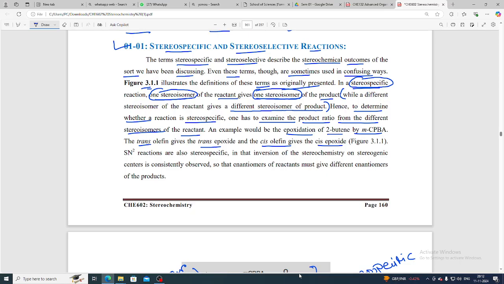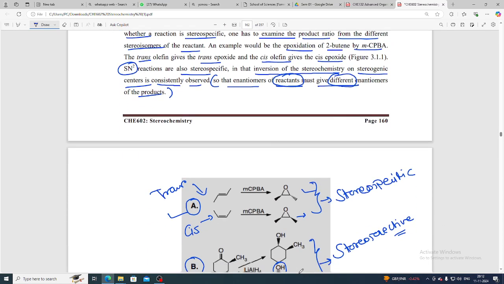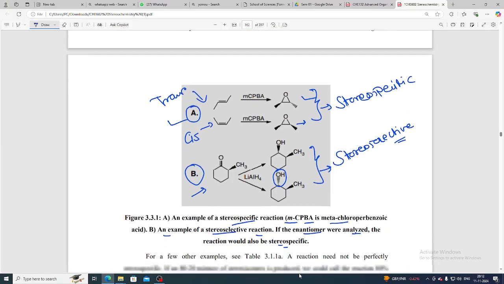Yes, see here, SN2 reactions are also stereospecific. SN2 reactions are also stereospecific. The inversion of stereochemistry at the stereogenic center is consistently observed, so the enantiomers of the reactant must give different enantiomers of the product. Look at what is said: the enantiomers of the reactants must give the different enantiomers of the product. OK, so see here.